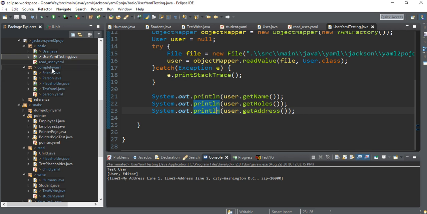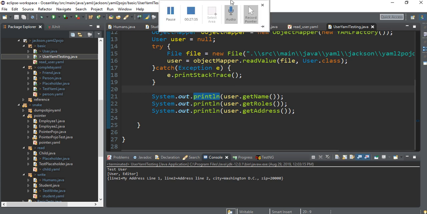So I have one more. The next is the pointers, right? That is a big topic. So I'm ending this particular chapter here. In the next video, we will see pointers, or anchors, in YAML, right, friends?